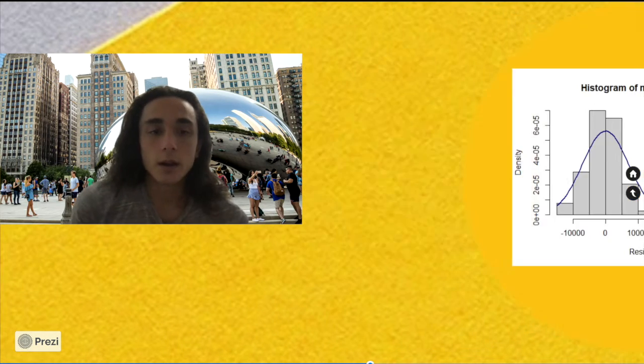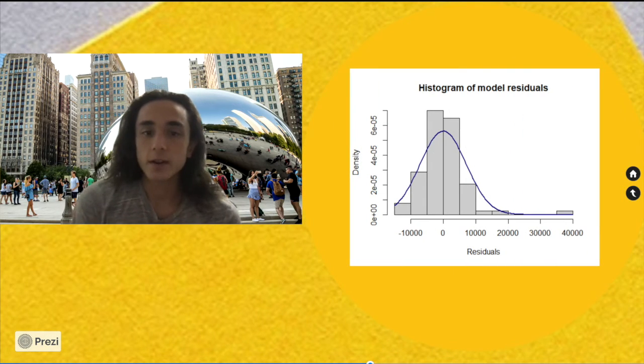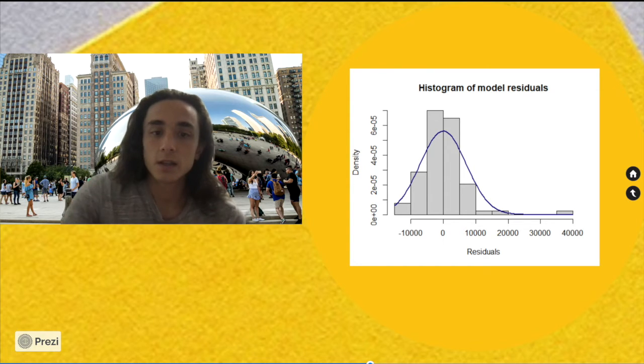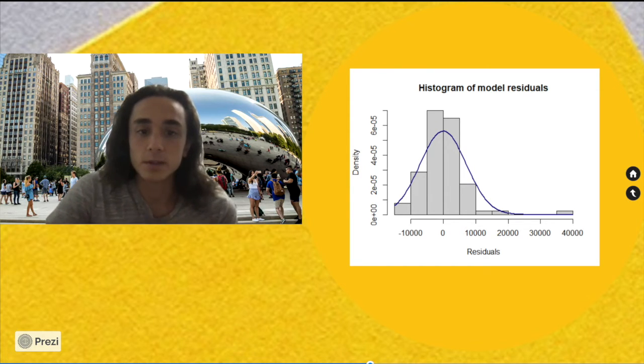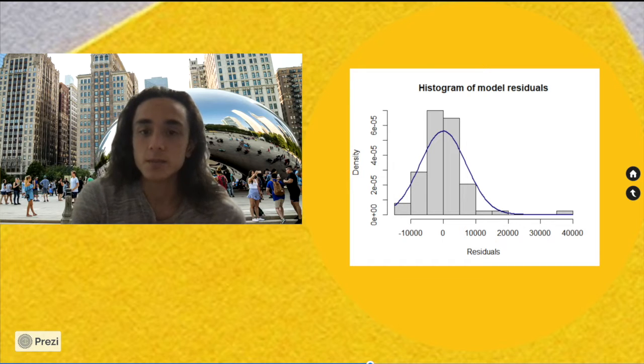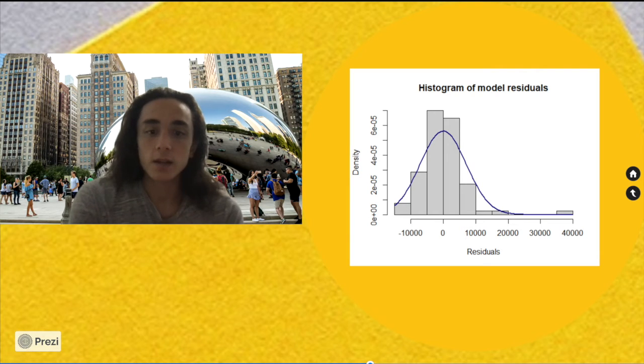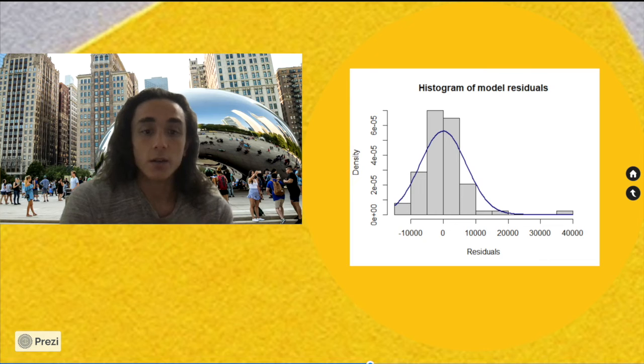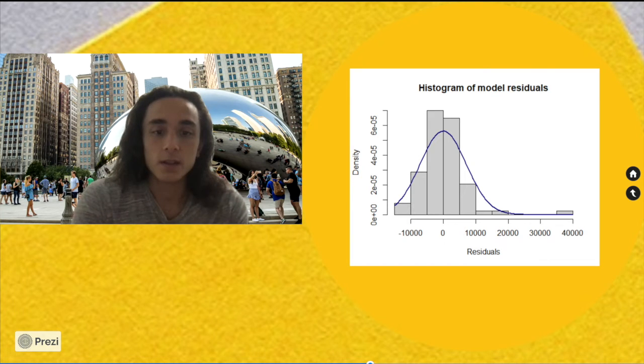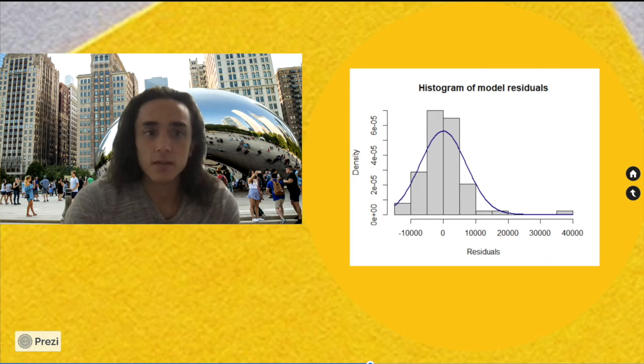Okay, so looking at the residuals, the histogram of the residuals shows us that our variances are normally distributed because of the symmetric bell shape of this distribution. This histogram is centered around 0, which indicates that our normality assumption is likely to be true. We do have one data point that is a large outlier, and this is because our data set includes data on the Near North Side, a wealthy community with a per capita income of 88,000.